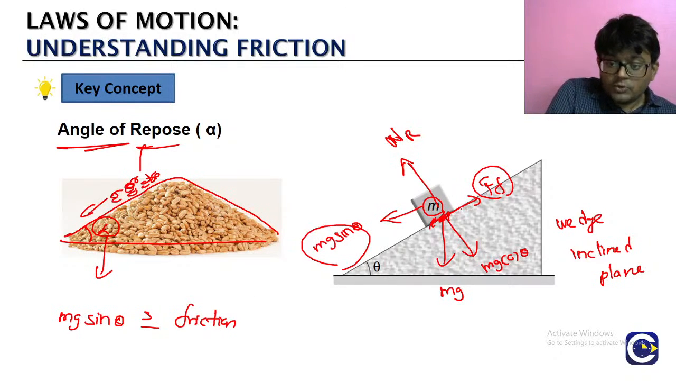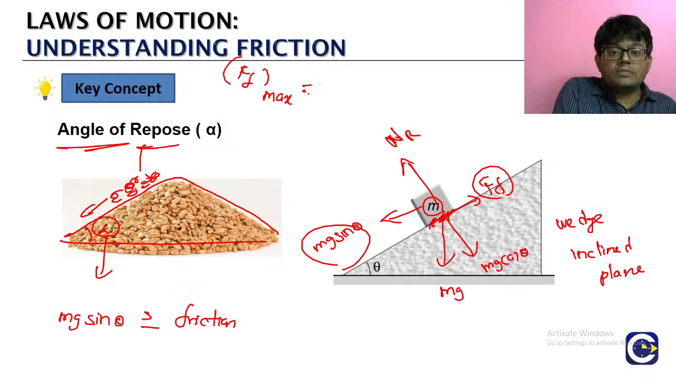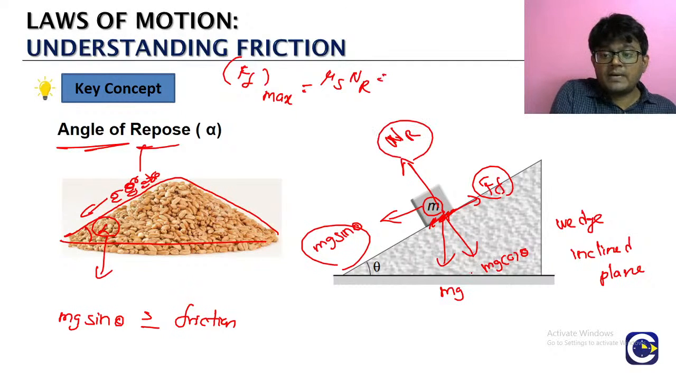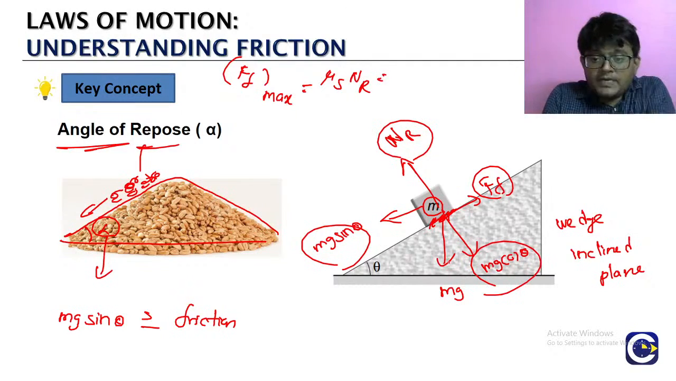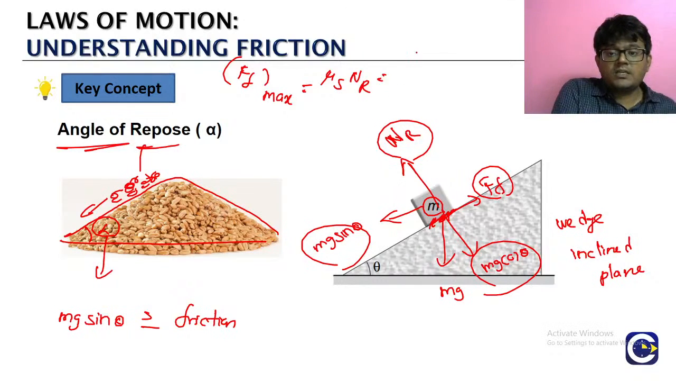When there is no relative motion, the frictional force is variable. Frictional force can get a maximum value, that is the limiting value, right? What is the limiting value of the friction? Mu s into normal reaction. Look at the normal reaction value: perpendicular to the plane there is no motion, which means the normal reaction is equal to mg cos theta.